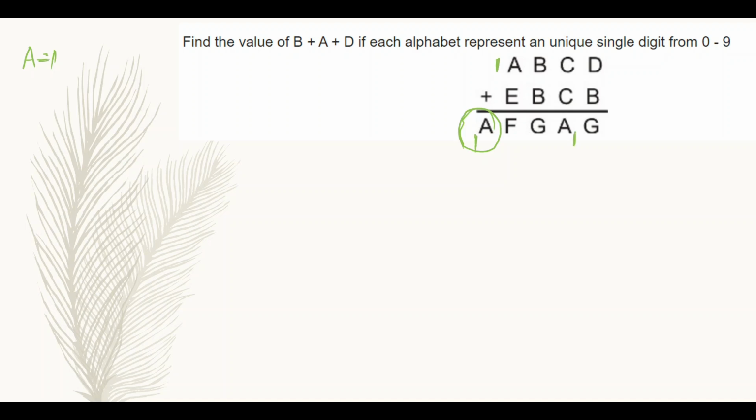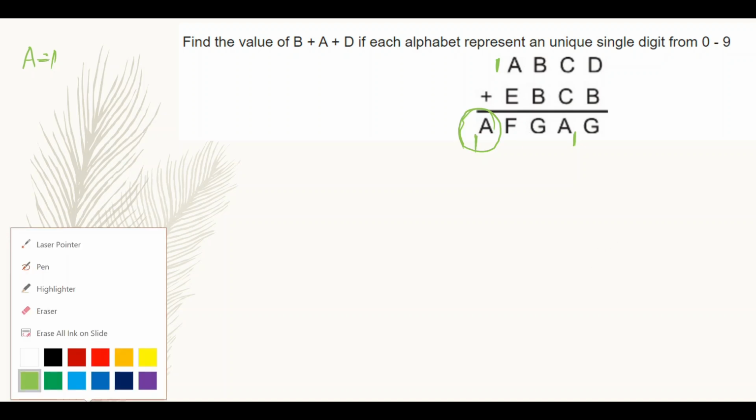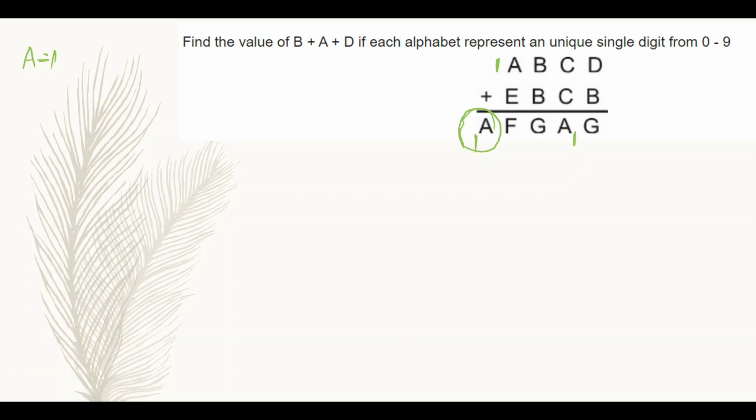So now going to the first column. Just represent column numbers, then you can clearly understand without any confusion. This is the first column, this is the second column, this is the third column and this is the fourth column. So coming to the first column, just listen carefully, I am taking the sum of A and E in the first column.